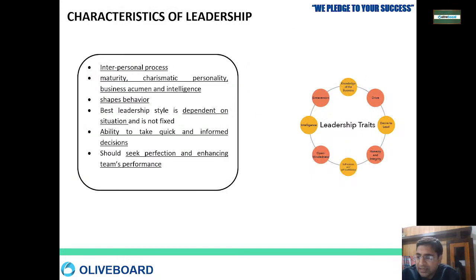Now, what are the characteristics of a leader? Whenever we say what is the characteristic, how we can find out what the leader has to do. First of all, it is a very important interpersonal process. Okay, interpersonal leaders are those who have a good behavior with everyone. Interpersonal process they keep on doing, like I'm keeping with somebody else, that somebody else is making sure that I am also doing something else for him. Okay, like that, interpersonal process.